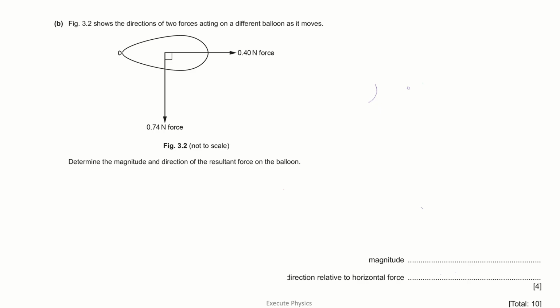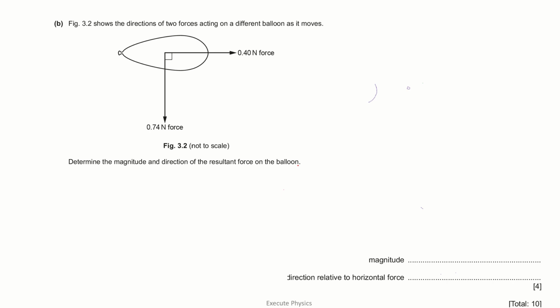So next question. The figure shows the direction of two forces acting on a different balloon as it moves. So these are the two forces acting on another balloon as it moves. You can see a vertical force and a horizontal force. Determine the magnitude and direction of the resultant force on the balloon. To calculate the resultant force, there are two methods. The first one is using diagrams, the parallelogram method, and the second one is using Pythagoras theorem. So we'll discuss both the methods.